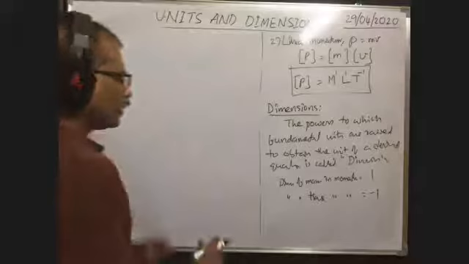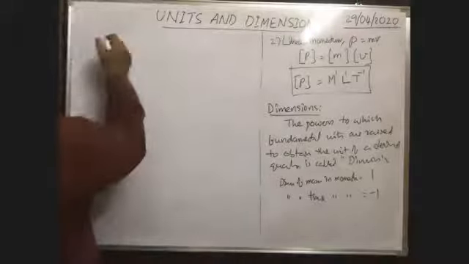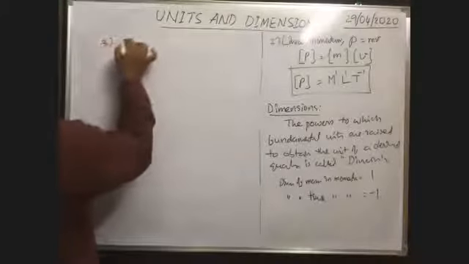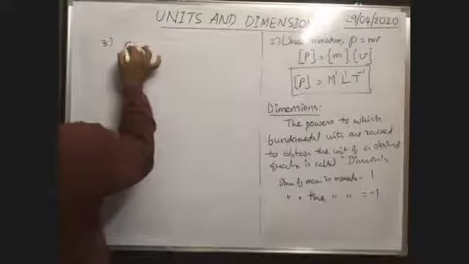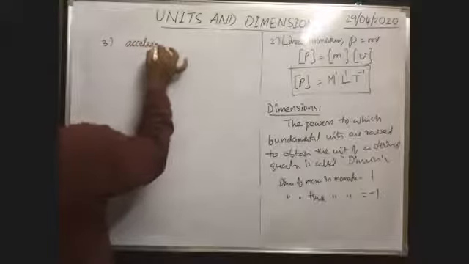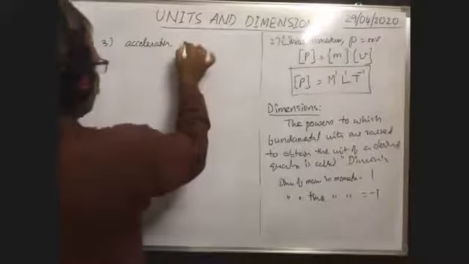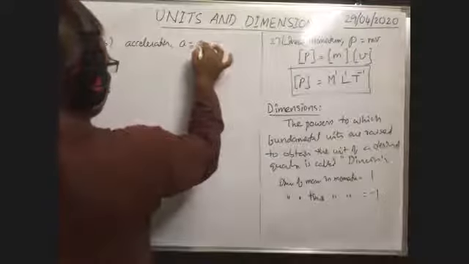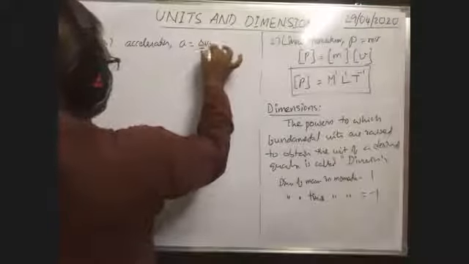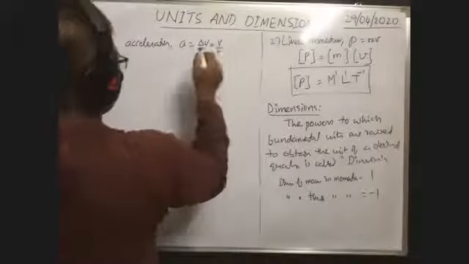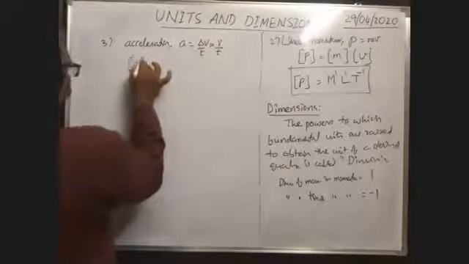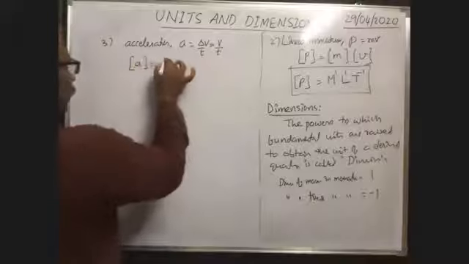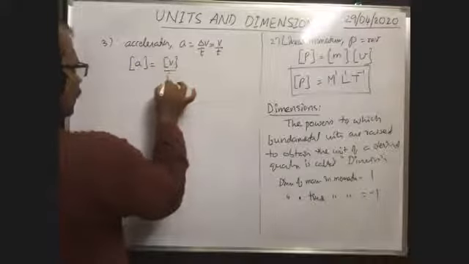Okay. Similarly, here one more example, 3, acceleration. A is equal to change in velocity by time. Now, change in velocity or velocity, both are the same, by time. Dimensional formula of acceleration is equal to dimensional formula of velocity by dimensional formula of time.